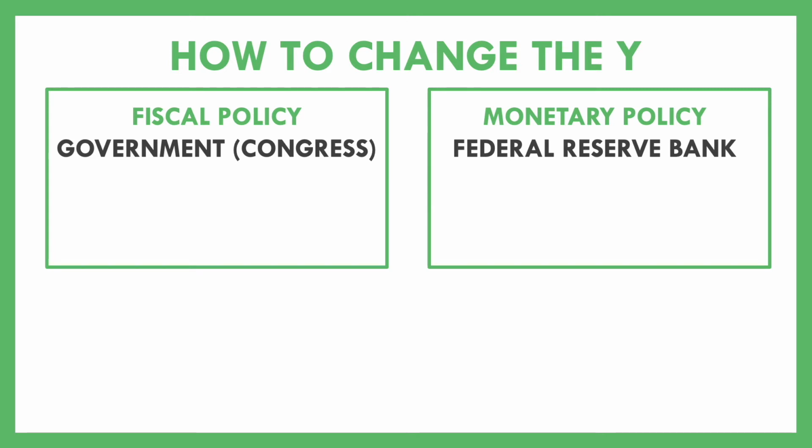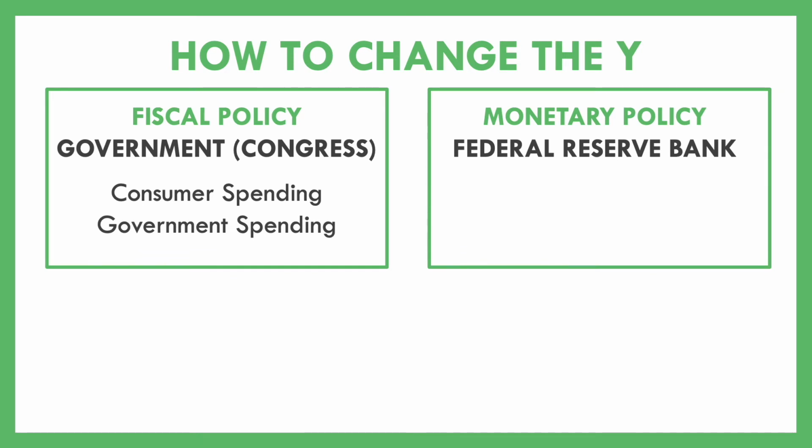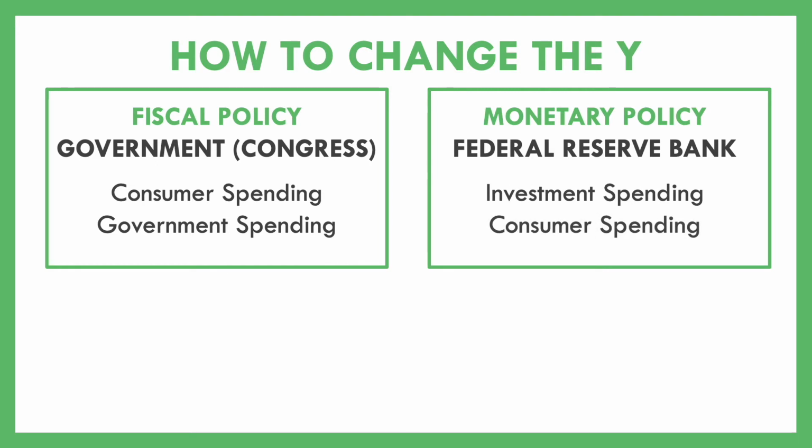So fiscal policy is any action of Congress to try to influence the real GDP. So what does Congress have power over? Really, they have power to influence consumer spending and government spending. And what exactly does the Federal Reserve have power over? They have the power to influence investment spending and consumer spending. Now, we're not saying necessarily that the Federal Reserve Bank can force people to spend more money on consumption or force businesses to invest more, but they do have the tools to try to influence that. And the same is true for the government.